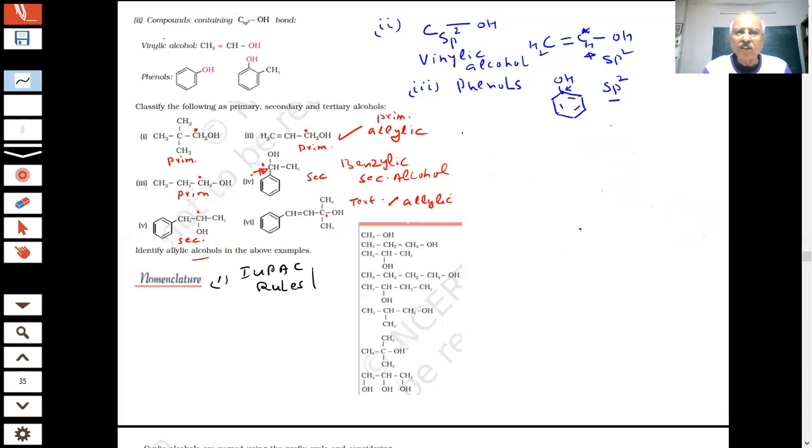Okay. First question on the screen. You have this. What is the name of this compound, student? This is a very simple one which we are given.